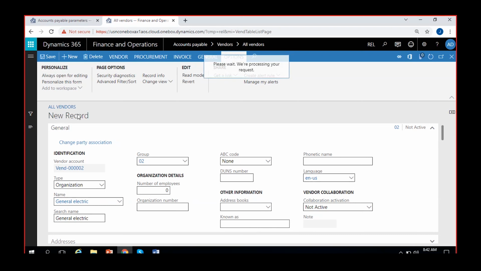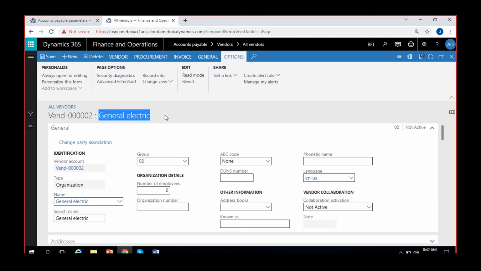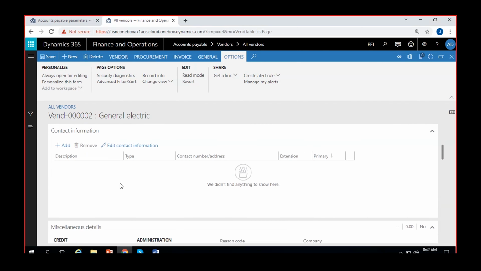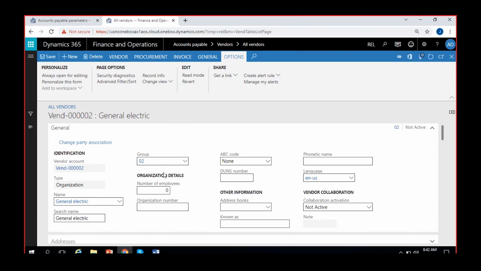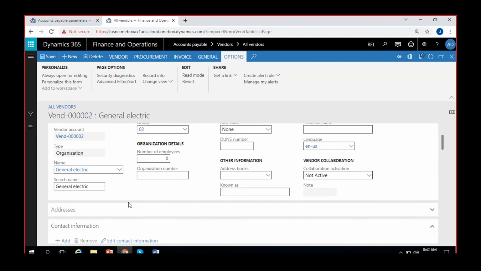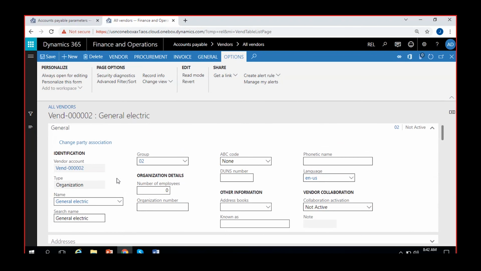As soon as I save this, I'll see the number here. It's a new record now, so it will change accordingly. Now I see vendor 002, General Electric. So General Electric is the new vendor that we created. We have a lot of other details that have to be filled in. I'll explain every key detail further on, not today. We'll just create vendor records today.